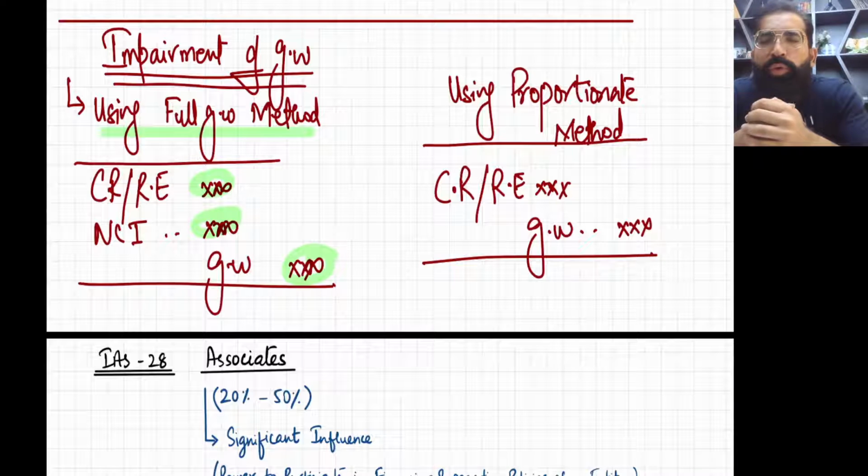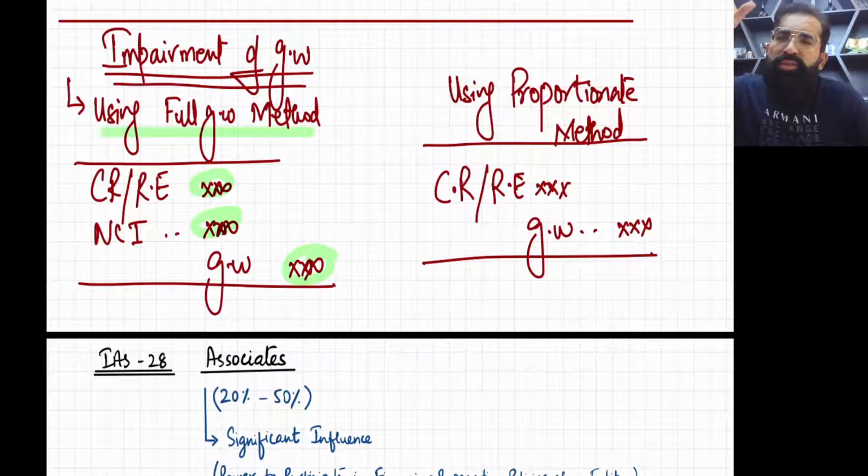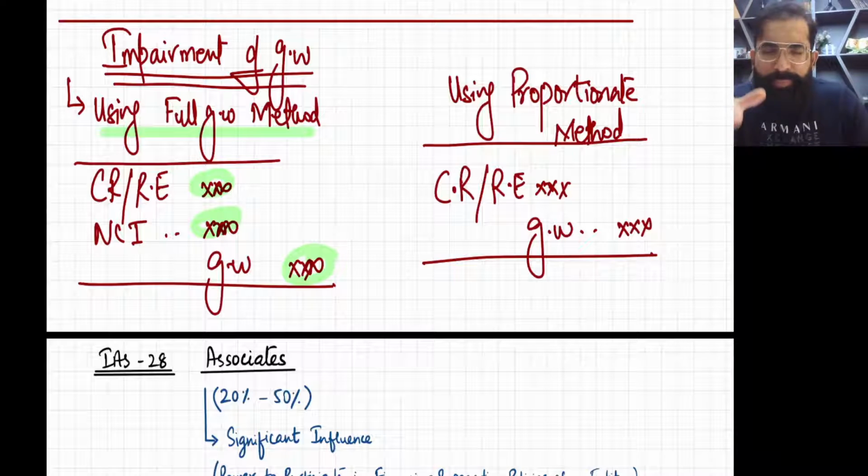Same is the case with full goodwill method impairment. As in full goodwill method, goodwill is considered to be a complete asset of S company. So when it goes down, it gets impaired. So it will affect S company's profits.